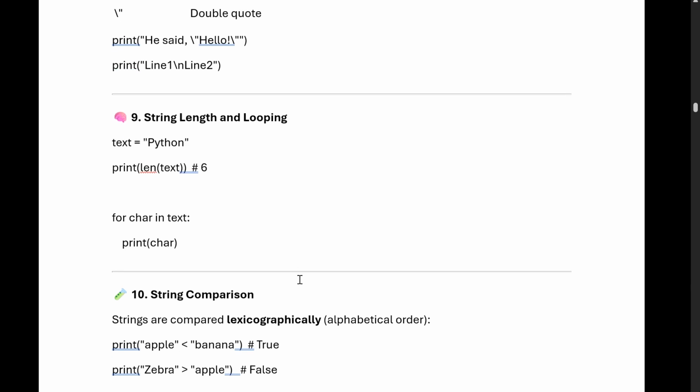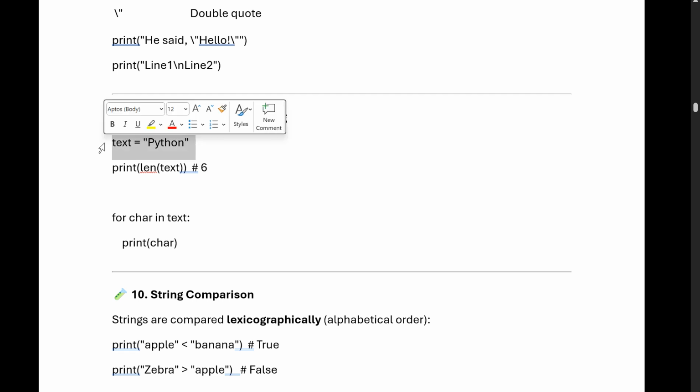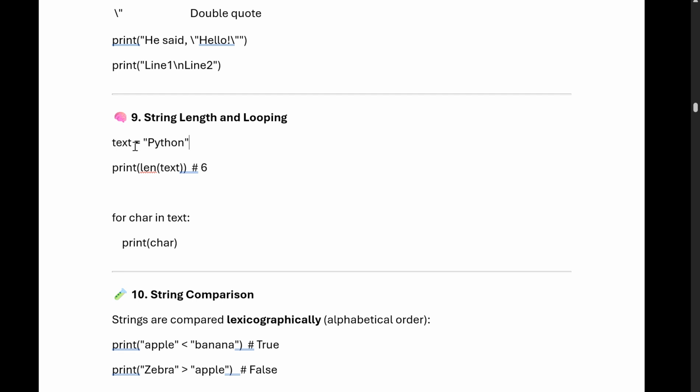We will understand string length and looping. We will take an example with text. Text is a string, it's Python. Print len of text. So what will the len function do? It will print the length of a particular string. Python is 1, 2, 3, 4, 5, 6, so it will print 6. Suppose I pass text as a four-letter word; if you pass len of text, it will print 4. So the length function is basically used to get the length of a particular string.